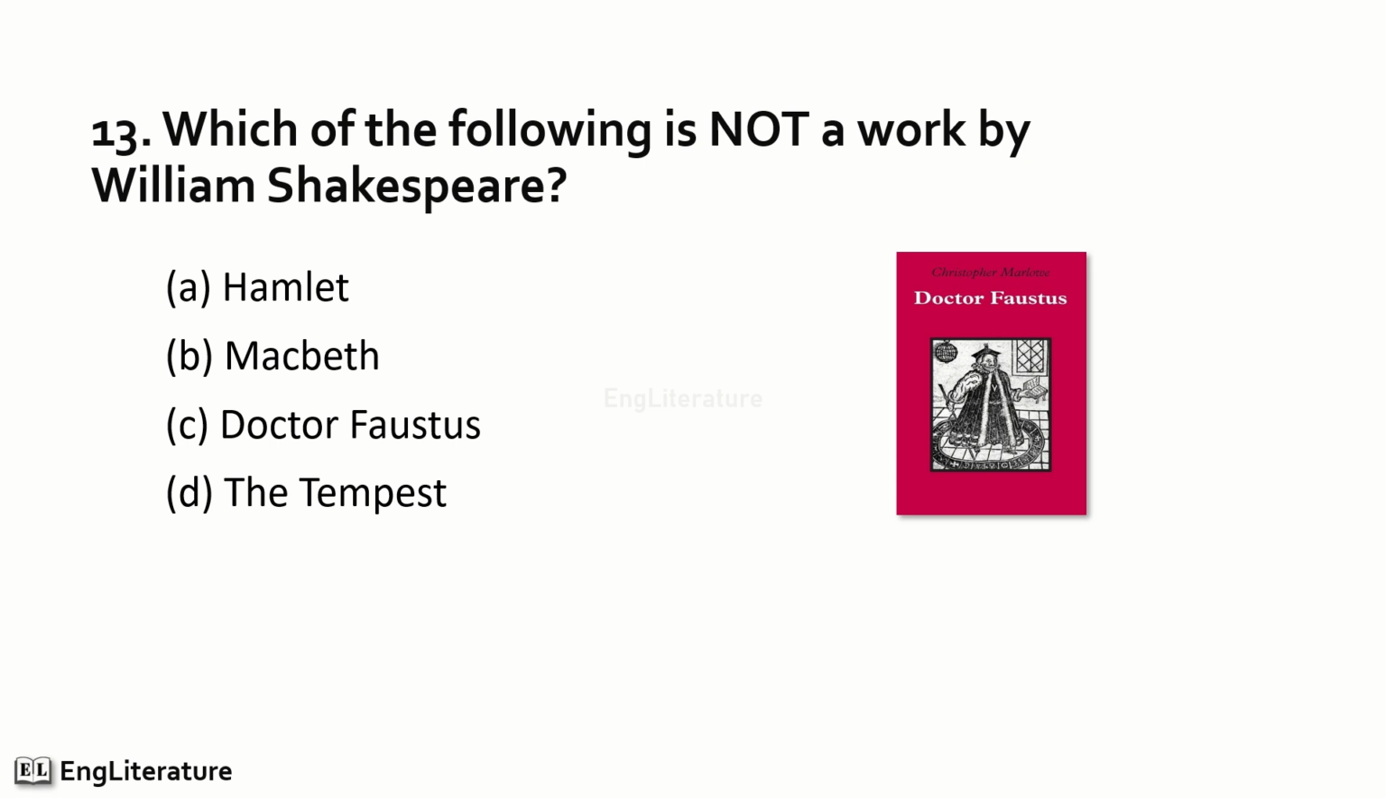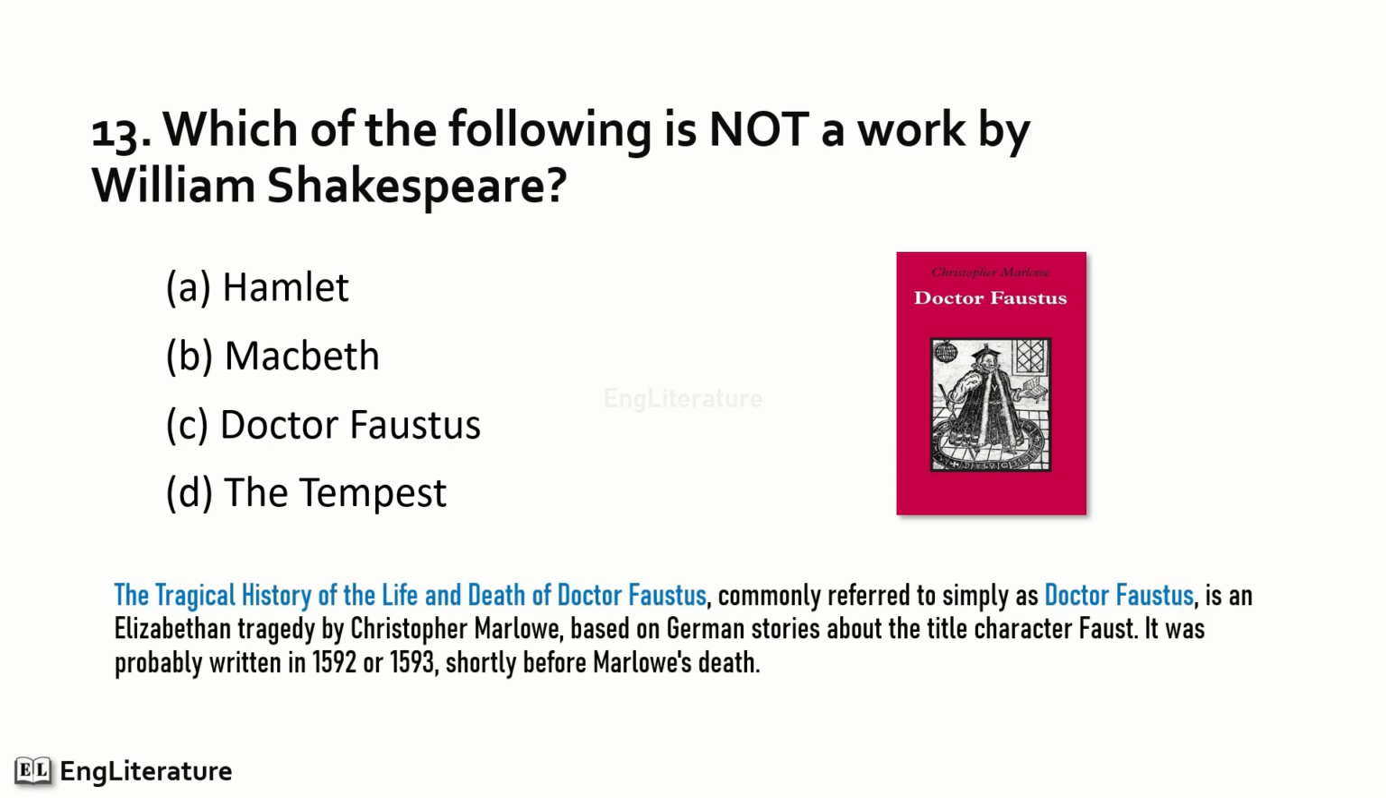Which of the following is not a work by William Shakespeare? The Tragical History of the Life and Death of Doctor Faustus, commonly referred to simply as Doctor Faustus, is an Elizabethan tragedy by Christopher Marlowe based on German stories about the title character Faust. It was probably written in 1592 or 1593, shortly before Marlowe's death. So the right option is number C. Doctor Faustus is not written by William Shakespeare.